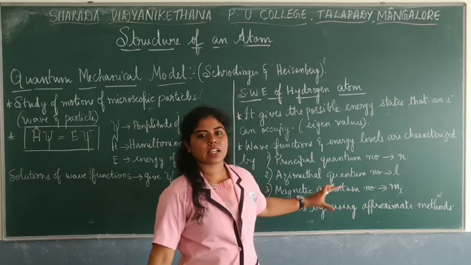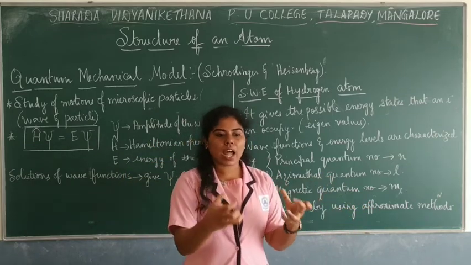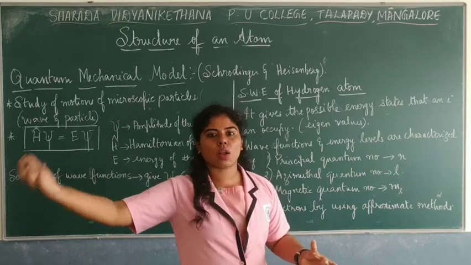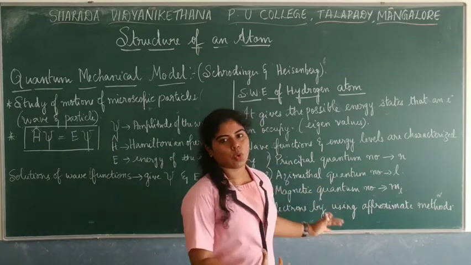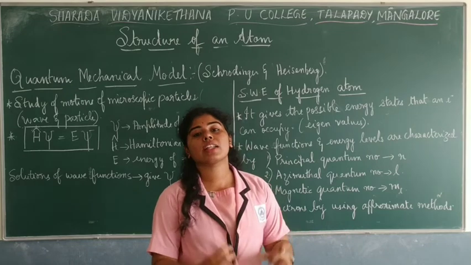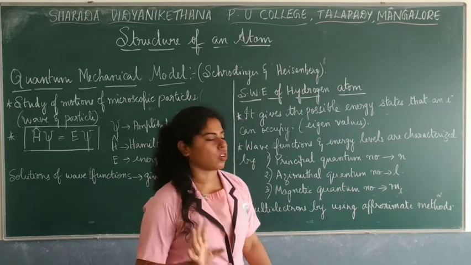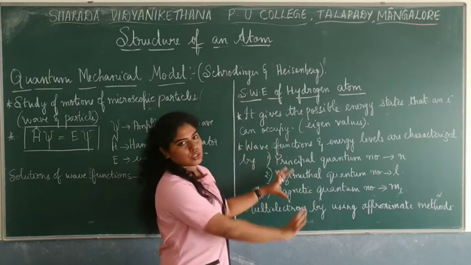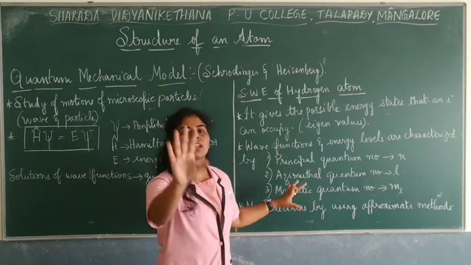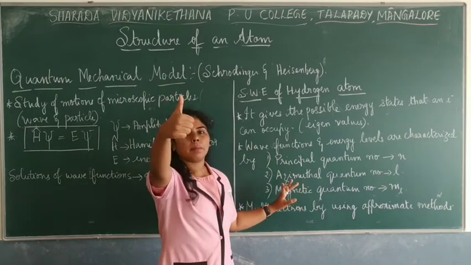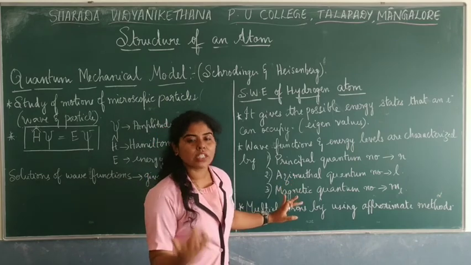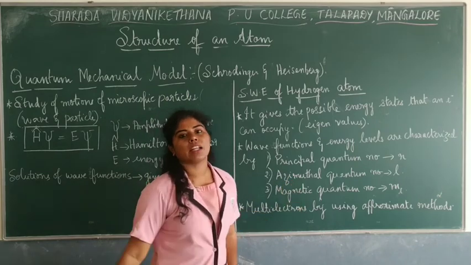I will tell you in the next class how to fill them in the orbitals. When you fill the electrons in each orbital according to these three quantum numbers, you get to know where the electron is situated. That is the probability I am talking about. So these wave functions or energy levels are characterized by three main quantum numbers: principal, azimuthal, and magnetic.